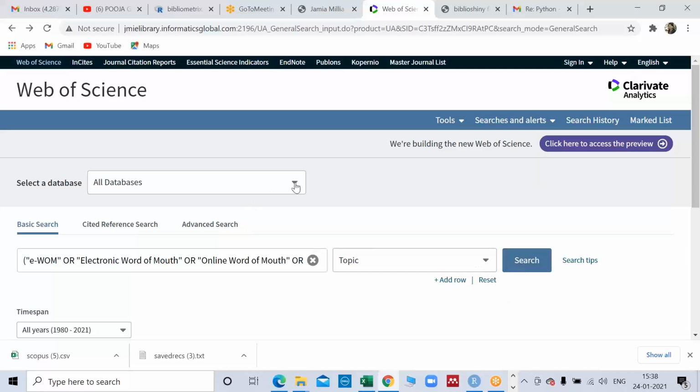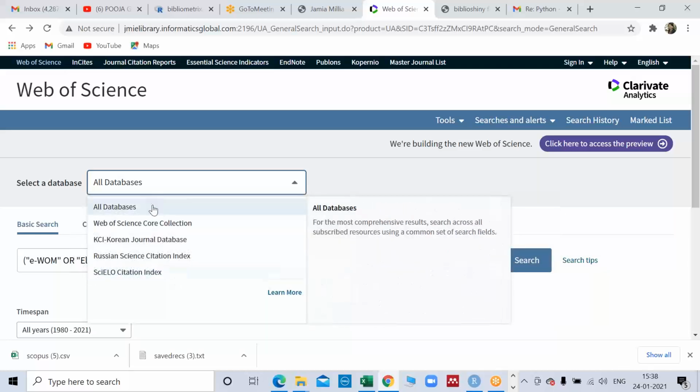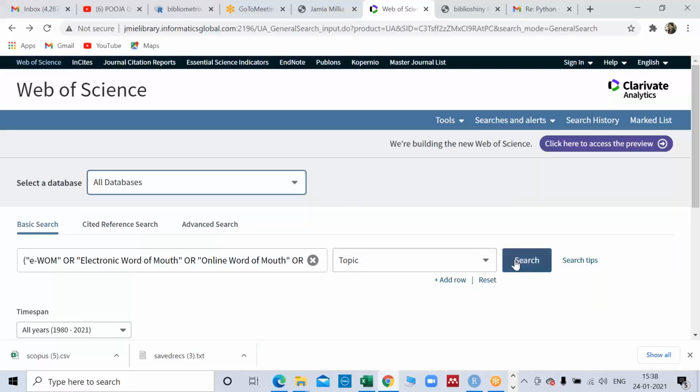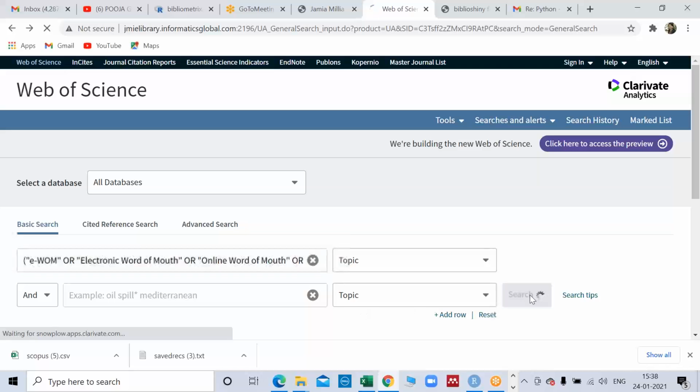And now I'm putting, and you can fix it yourself again within WoS. There are certain databases, but it is better you take all the databases. Right now I'm not putting any filter, anything. If you want to add any row, you can add that. If you want to search in a certain journal only, you can add it here. But if you don't want, just leave it.